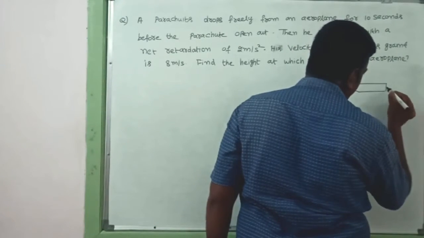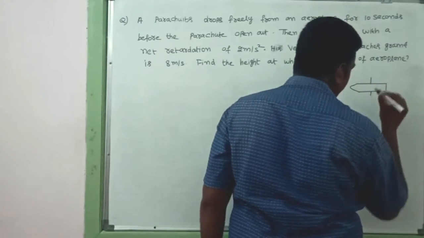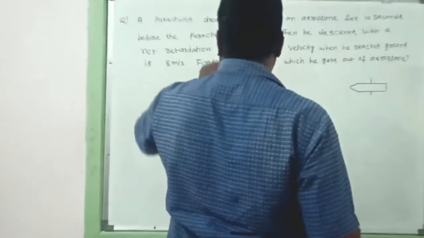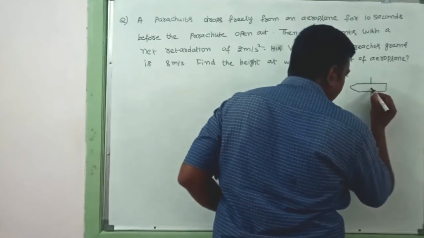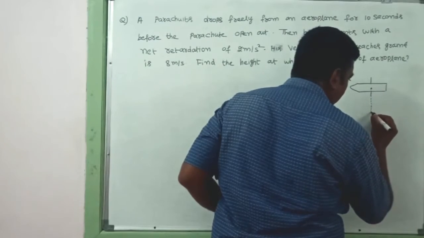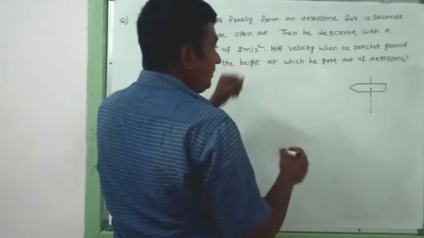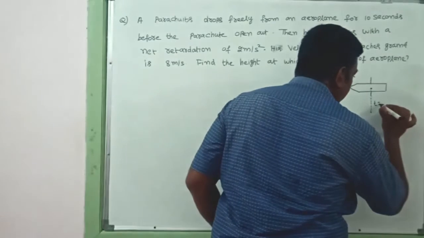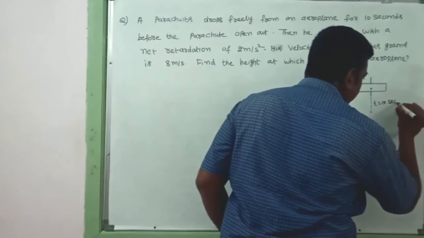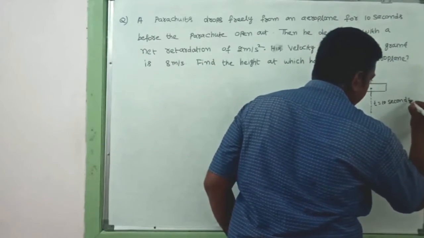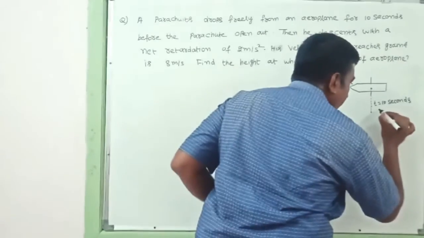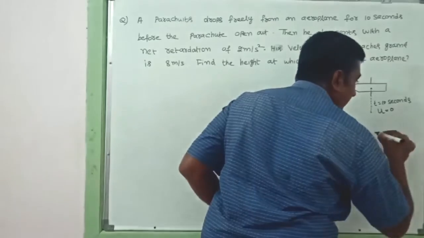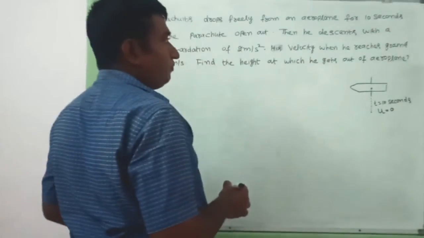Just assume that if this is the aeroplane, from this aeroplane one person with a parachute drops for how many seconds? For t is equal to 10 seconds. Up to that he drops freely. Drops freely means initial velocity is equal to 0.